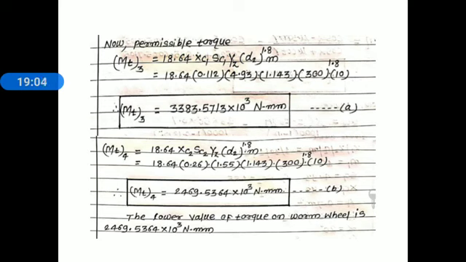Simplify this, and after simplification we get MT3 equal to 3383.5713 into 10 to the power 3 Newton millimeter.